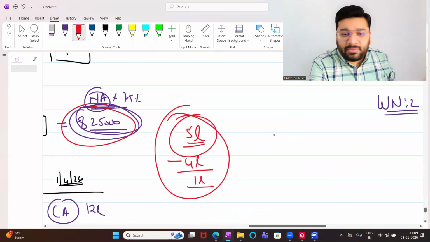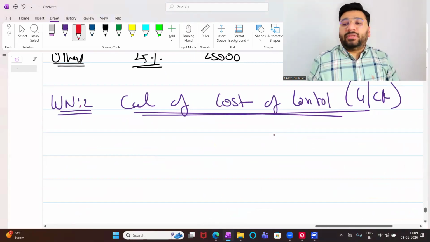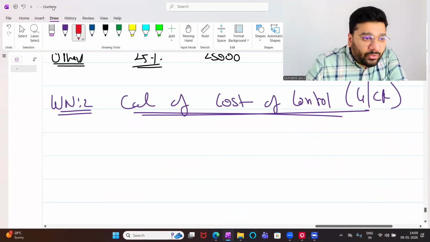Now, this is the concept. Coming back. How do we put this data here? Now here the format goes this way.